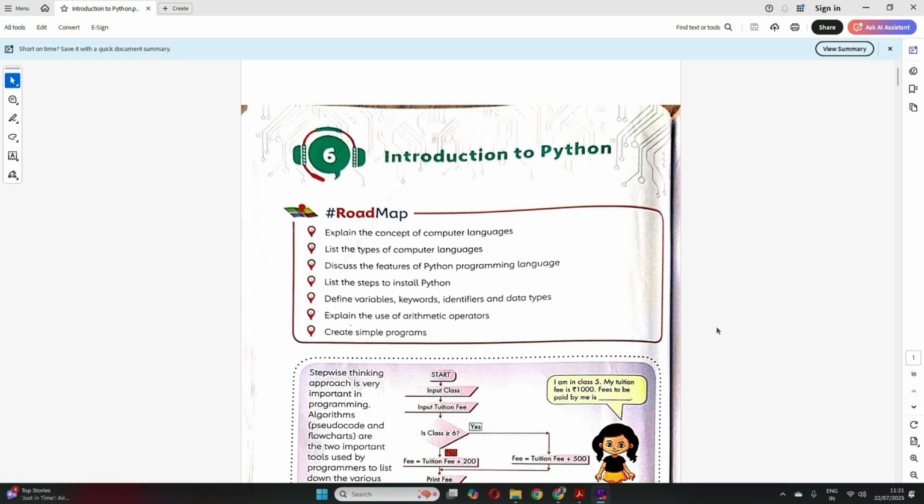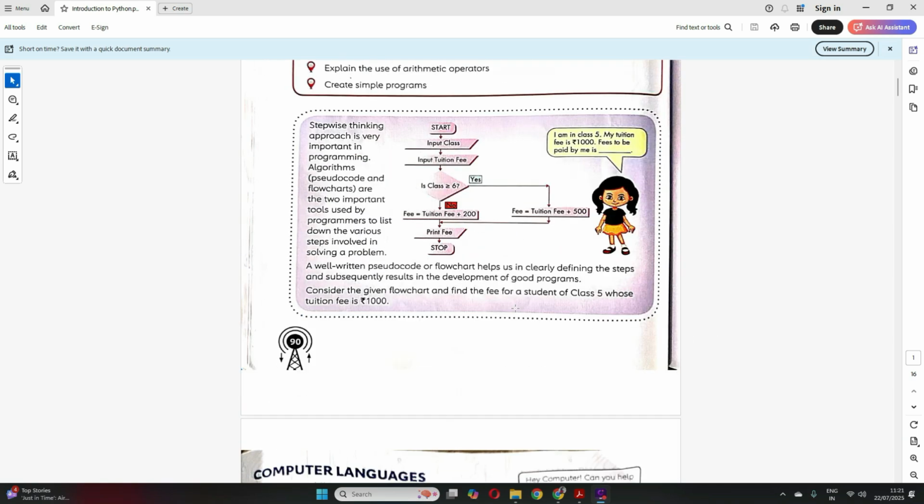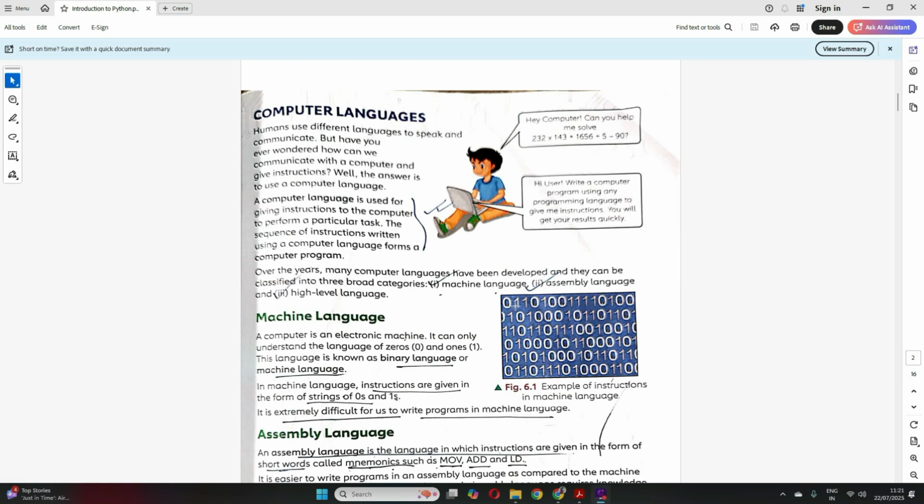Hello students, today we are going to start a very important and good chapter on Introduction to Python. So let's begin. But before we dive into Python, let us try to understand what this computer language is. Python is one of the computer languages, right? So what do you understand by computer language?